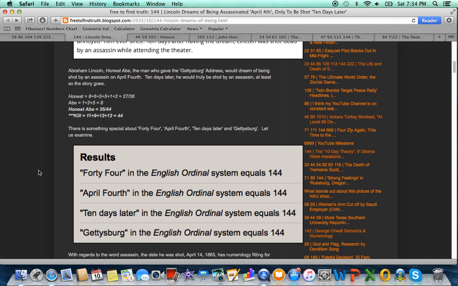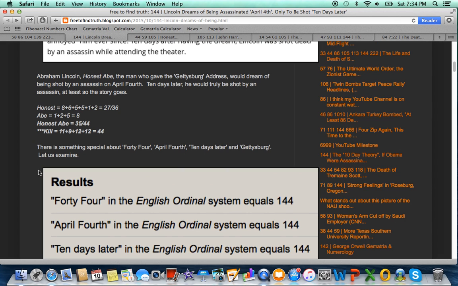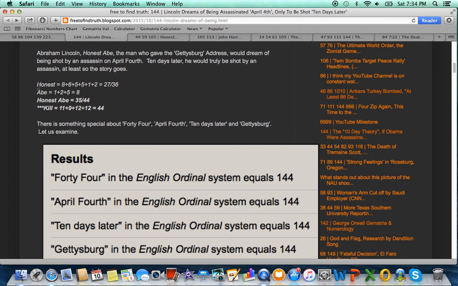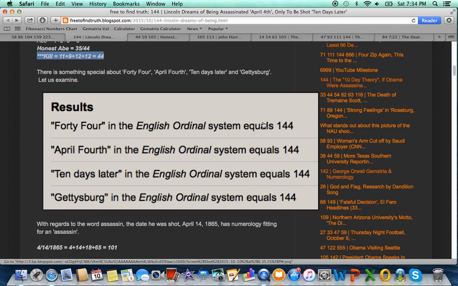Now remember, April 4th, 44, Sagittarius, all of these numbers have a connection to 144. Abraham Lincoln's nickname was Honest Abe, which has gematria of 44. 44 is the kill number. If you write out 44 in Summit, it sums to 144. If you write out April 4th in Summit, it sums to 144. If you write out the phrase 10 days later, it sums to 144. Lincoln would be shot 10 days later after his dream of being assassinated.